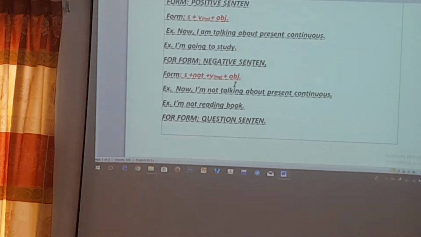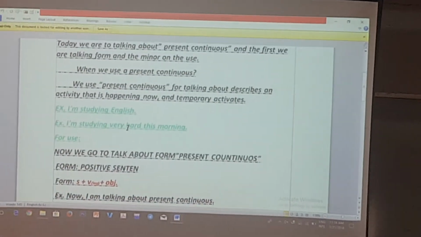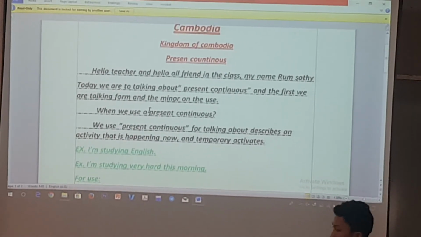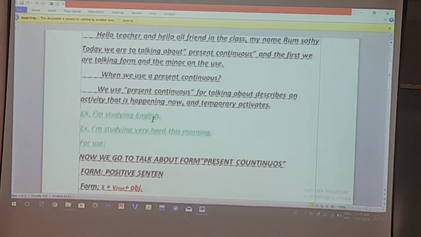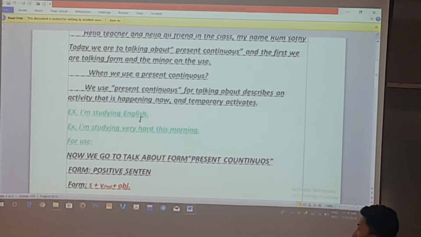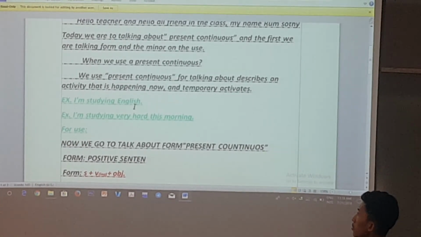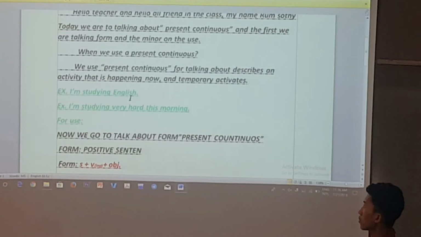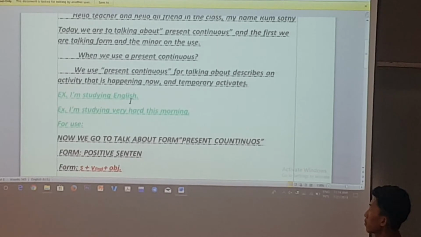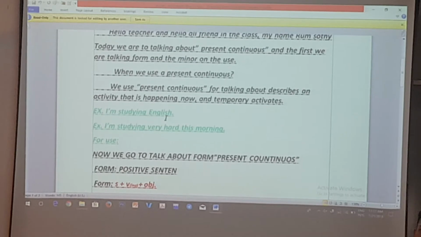So again, can you just scroll it up to the usage? Just move up a little bit. Just scroll down, right? Yeah, that one, the capital for use. We use present continuous for talking about an activity that is happening now and a temporary activity.